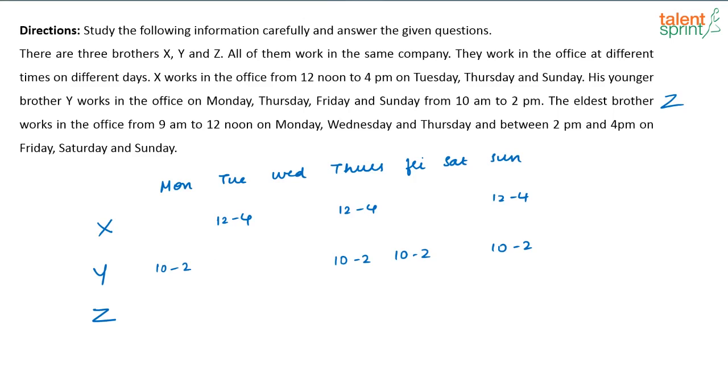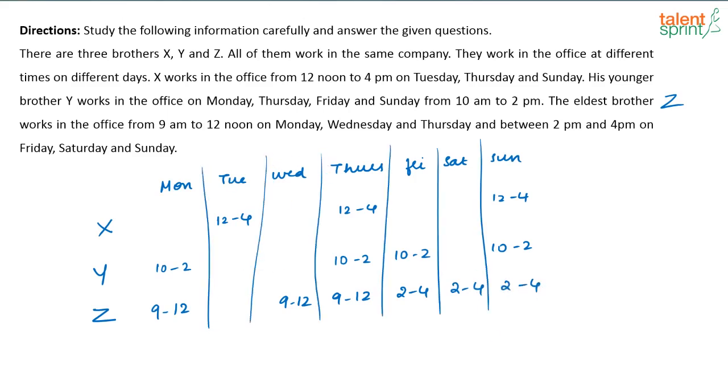The eldest brother Z works in the office from 9 a.m. to 12 noon on Monday, Wednesday, Thursday, and between 2 to 4 p.m. on Friday, Saturday, Sunday. So, 2 to 4 on Friday, Saturday, Sunday. Alright, so this is what you have. Now let us look at the questions.